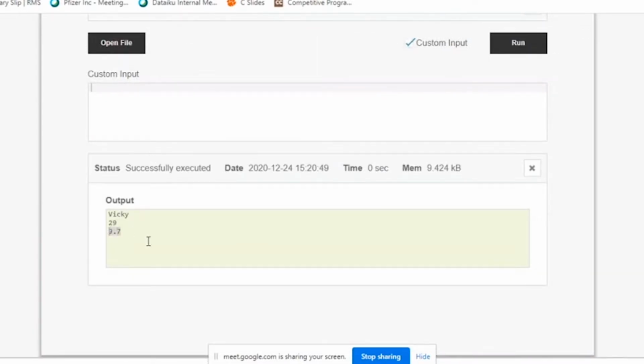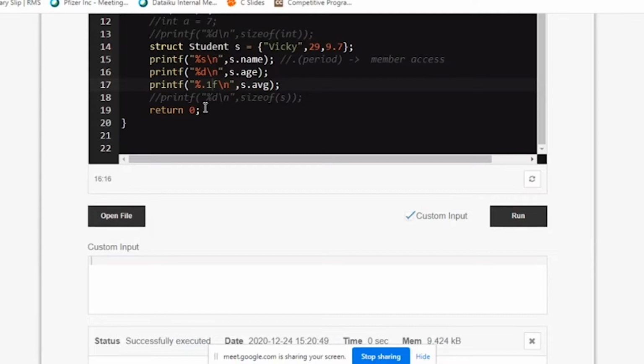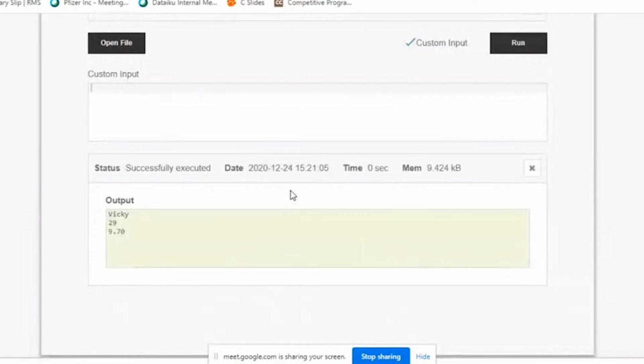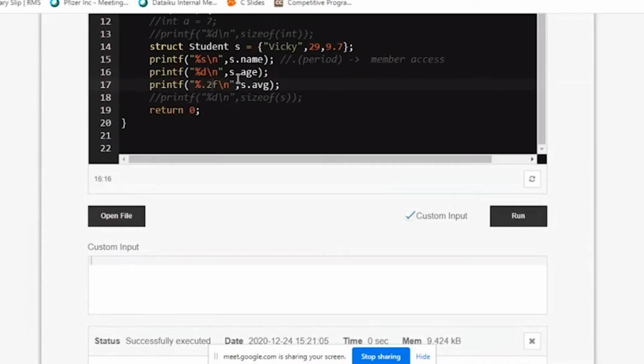See, 9.7 it prints. These are different things which you need to experiment with and learn. I'm restricting my decimal digits to only 1 digit after the decimal. If I want 2 digits, I should write 0.2.